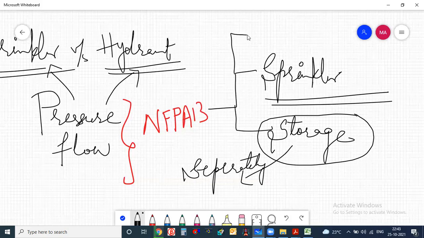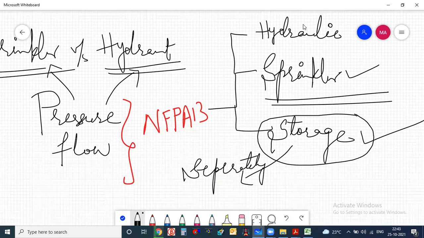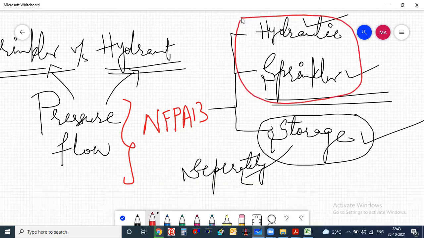And one section is given about the hydraulic calculation procedure. So first they have given some types of sprinkler, then a section about the storage, and then the hydraulic calculation procedure. In tomorrow's class, we will try to cover these two sections first, because storage type of building is very confusing, and it requires at least 2 hours.